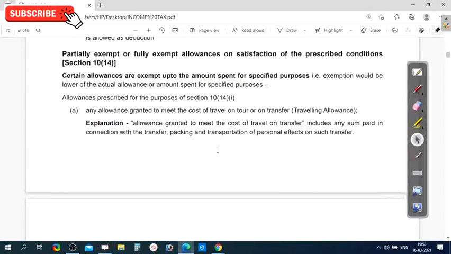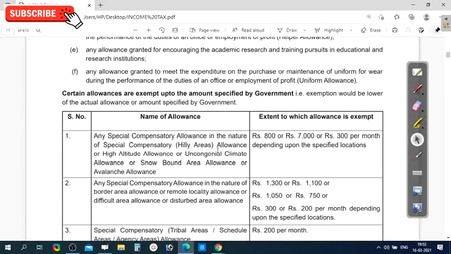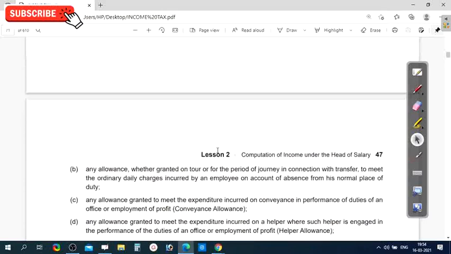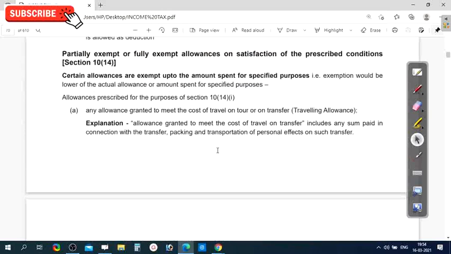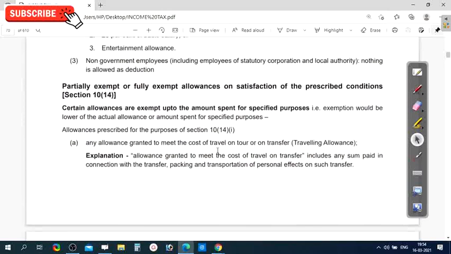Next, partly exempt or fully exempt allowances on satisfaction of the prescribed conditions.